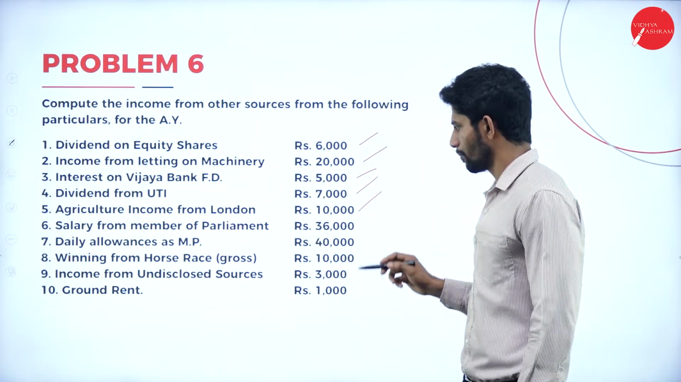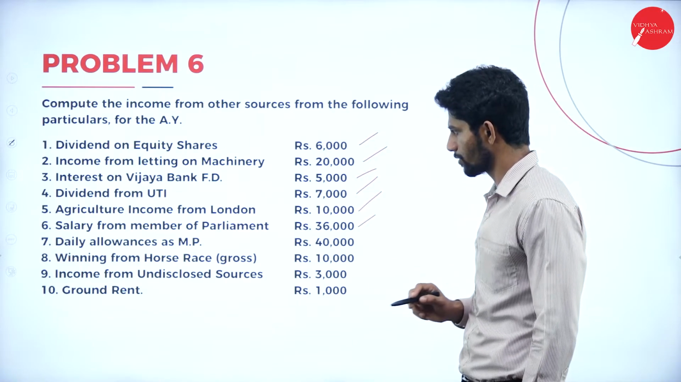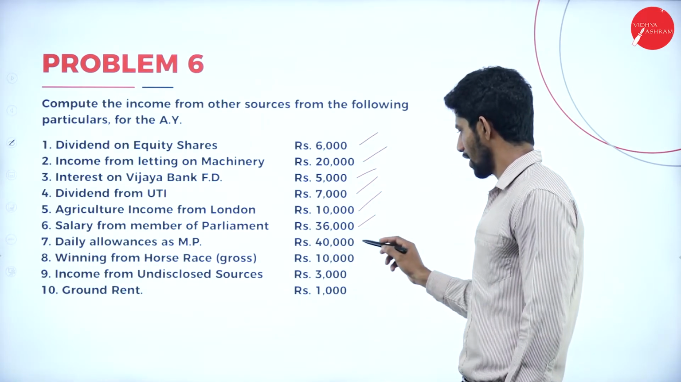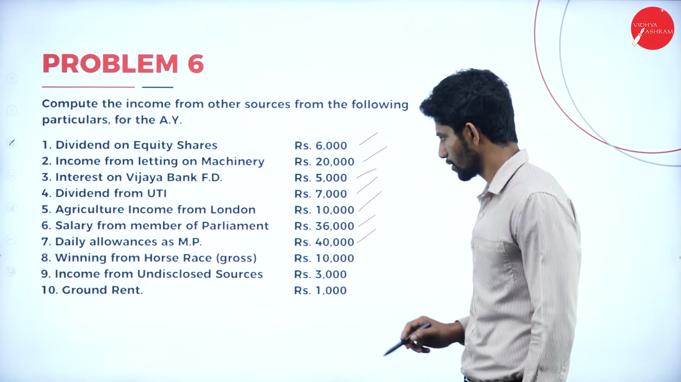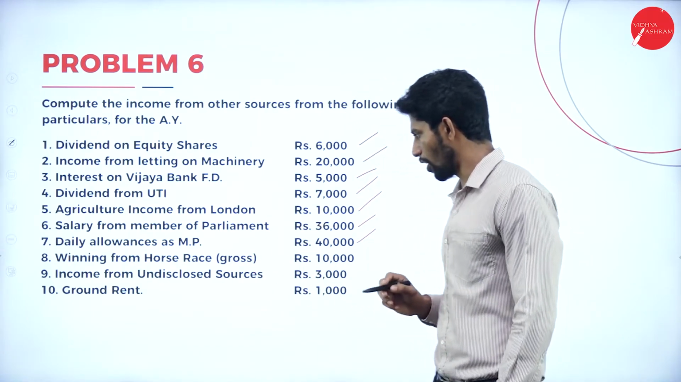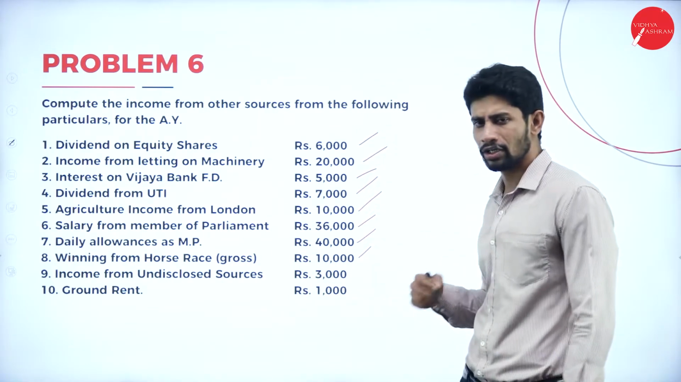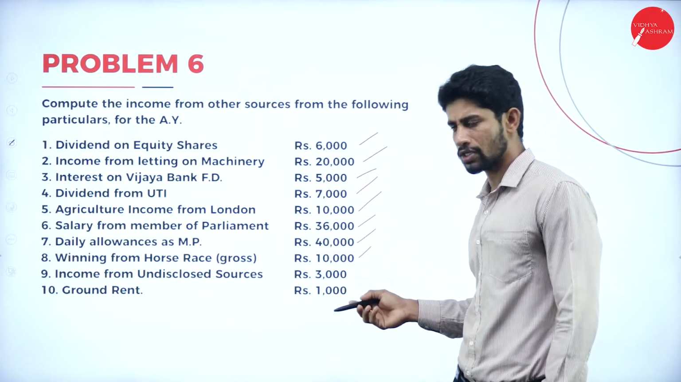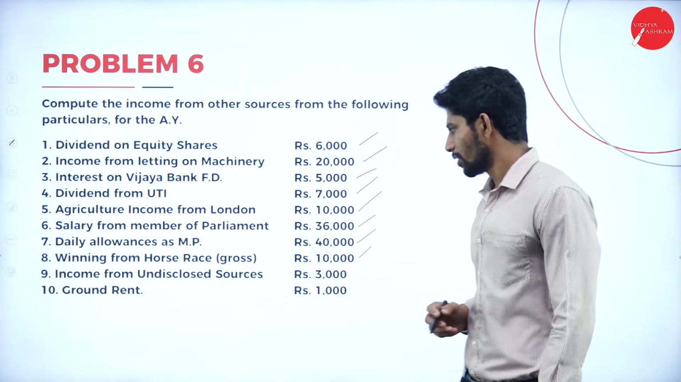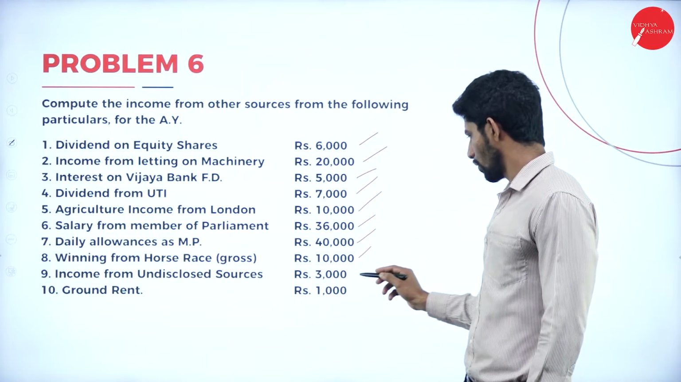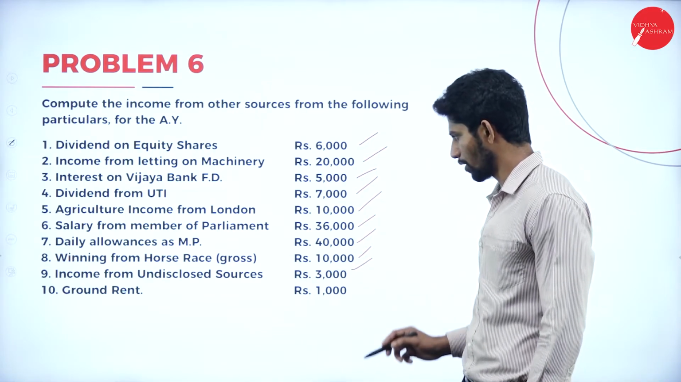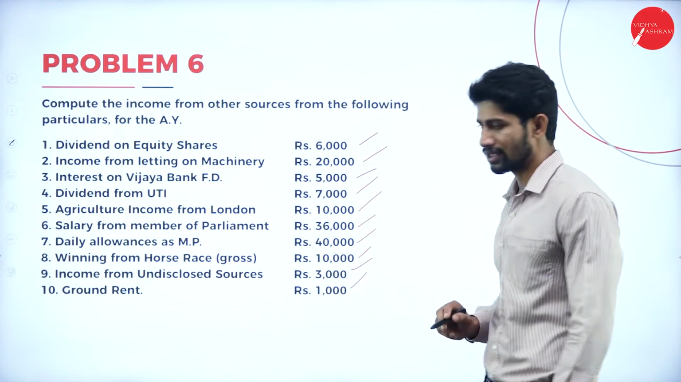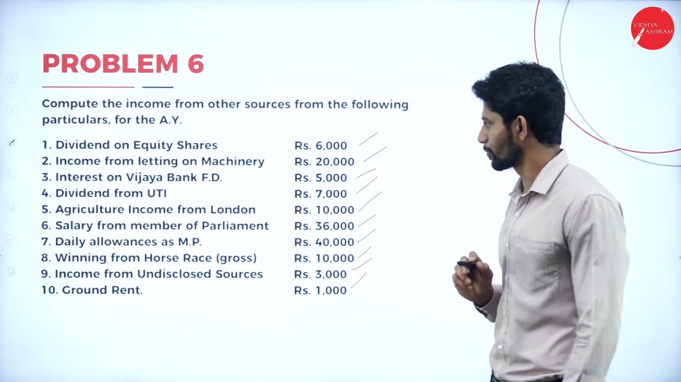Next, salary from Member of Parliament, 36,000. Daily allowances as MP, yes, this is exempted. Winning from horse race, gross they had given, need not make it gross, already they had given the gross value. Next, income from undisclosed sources, rupees 3,000. Ground rent, 1,000. So it is very easy to solve this problem.